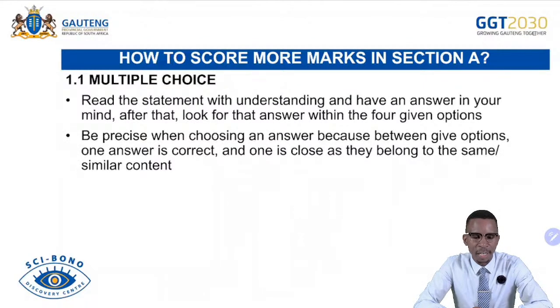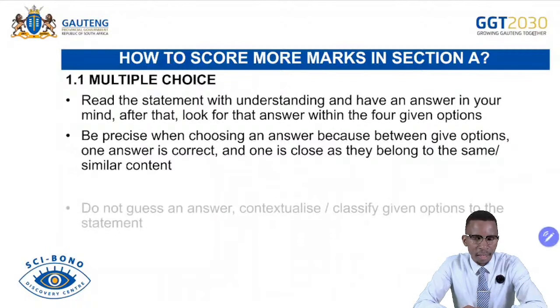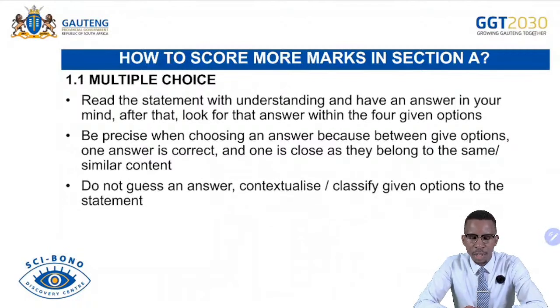And then you must be very precise when choosing an answer on the given options, because sometimes you find that one answer is related, one answer is purely correct. So you must be very precise as you choose the answer. And then do not guess an answer. Contextualize, classify given options to the question statement. Do not guess the answer. We've seen that most people simply guess, and as you guess, you have an opportunity to get 0 in there.